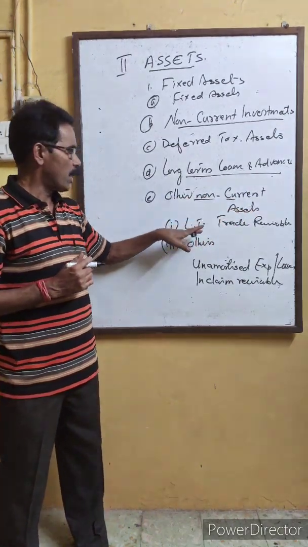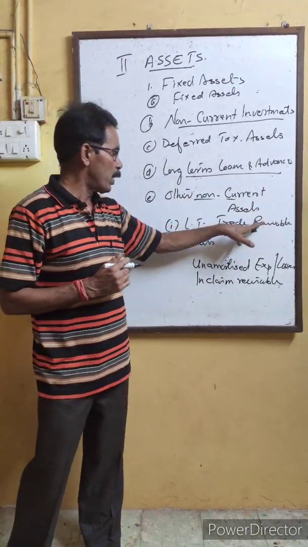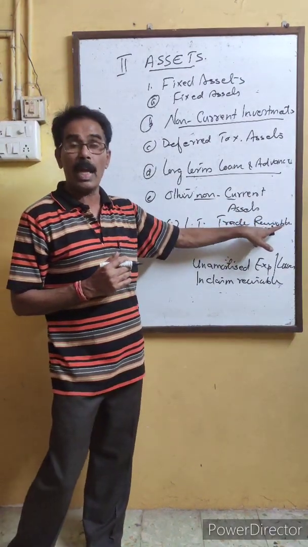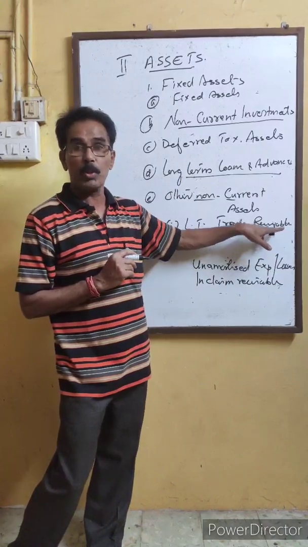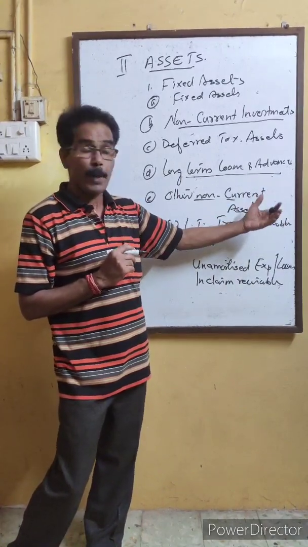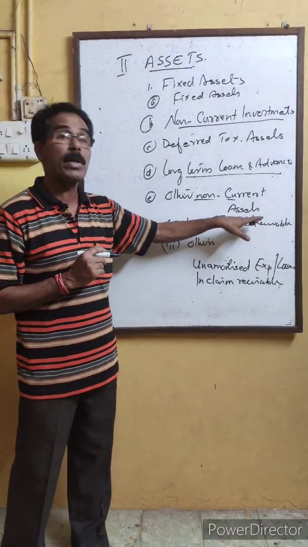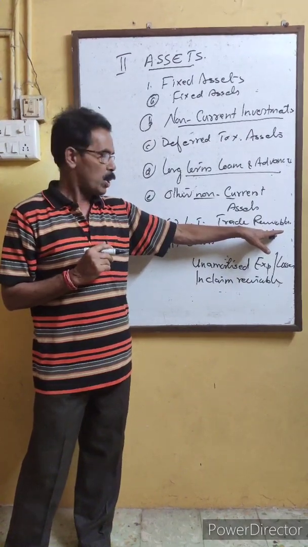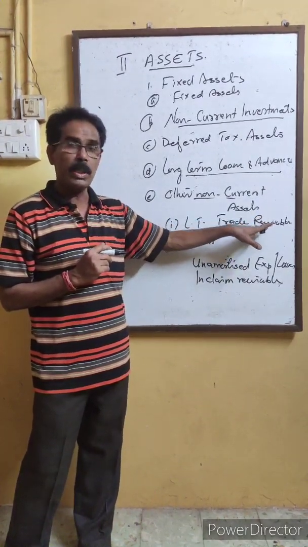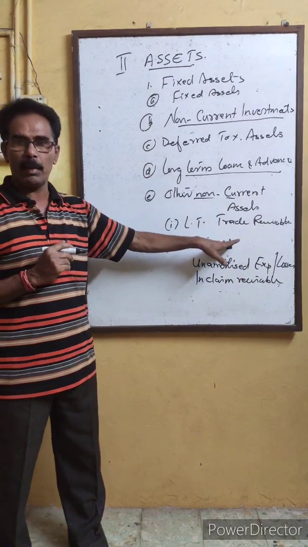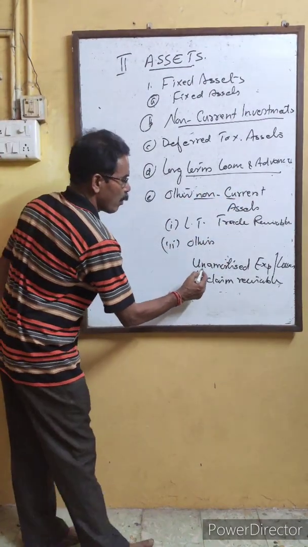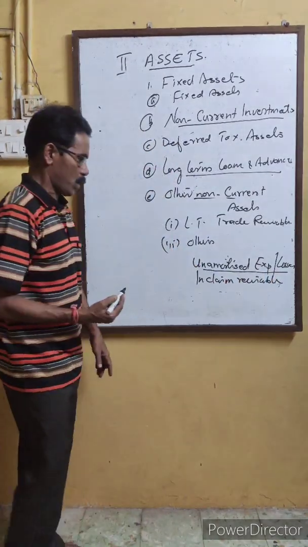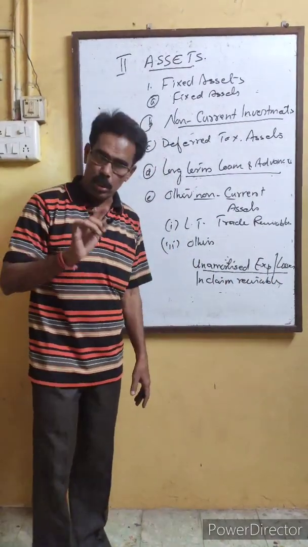The assets in the form of trade receivable, long-term trade receivable, like debtors, bills receivable, etc. If it is receivable after 12 months or the accounting operating cycle, then it is long-term trade receivables. Once more remember, bills receivable, debtors, or any other type of non-current asset, like the unamortized expense or losses. Unamortized means not written off.